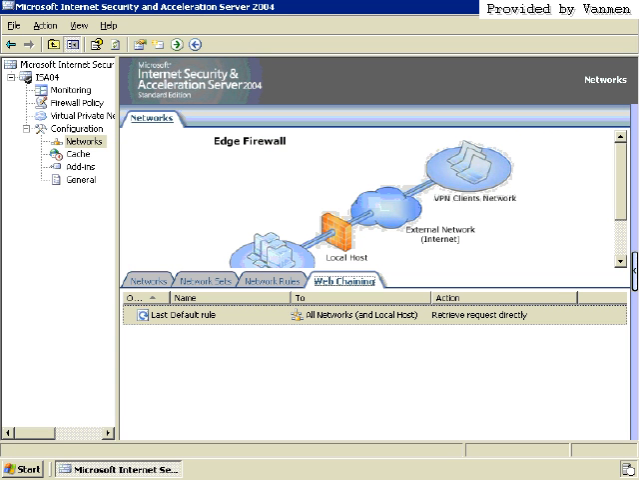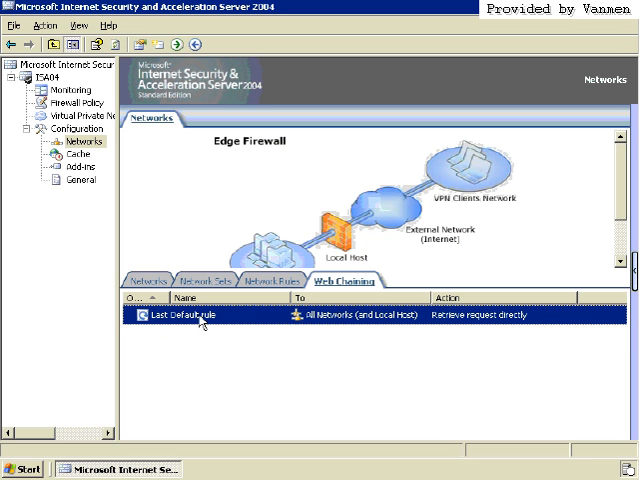To configure web chaining, you would typically have a much bigger picture than what I have right now, a single ISA server. But you can see the last rule. This is the default rule that says, for all networks and the local host, just retrieve the request directly from the internet. There's no real chain set up in that, and that's why this is the default rule.